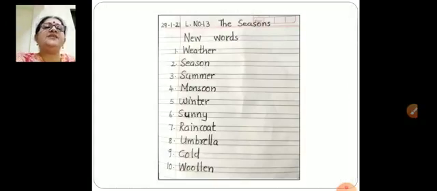First, we will write the new words. That is lesson number 13, the seasons new words. And also write in the index date, lesson number 13 and the heading, the seasons. Okay. Now let us start. Number 1, weather. W-E-A-T-H-E-R, weather. Number 2, season. S-E-A-S-O-N, season.